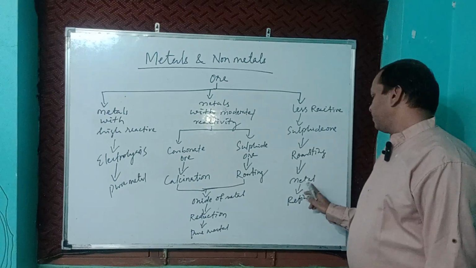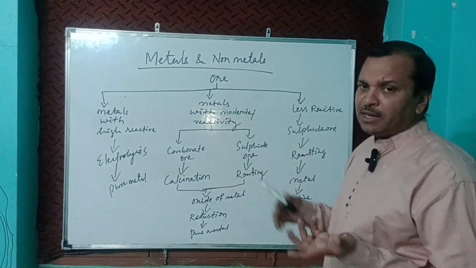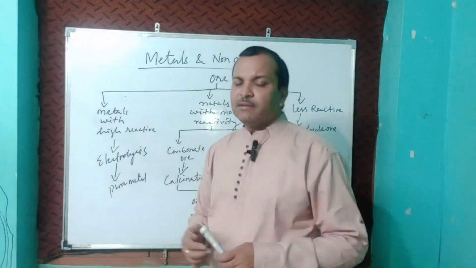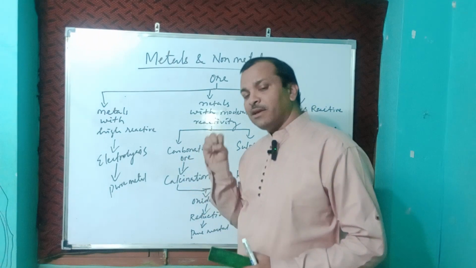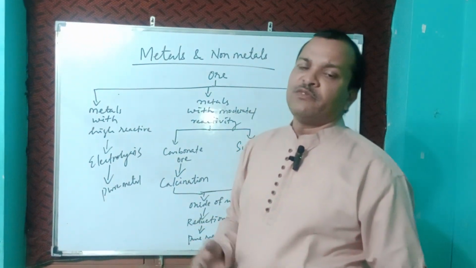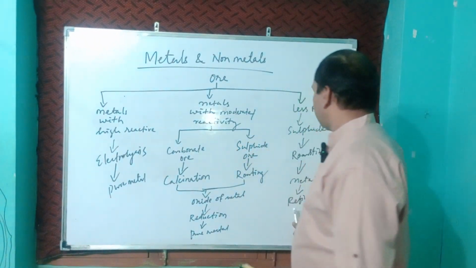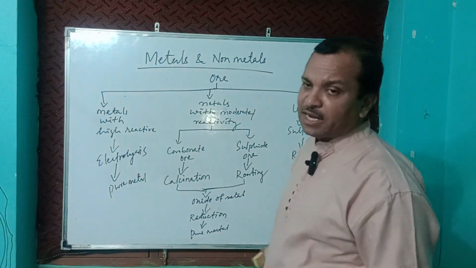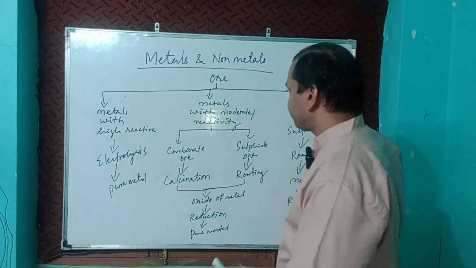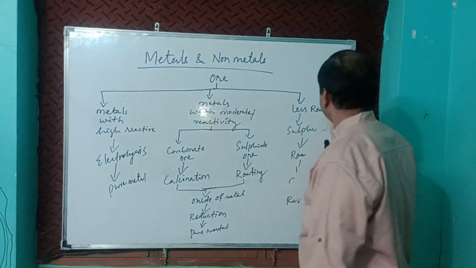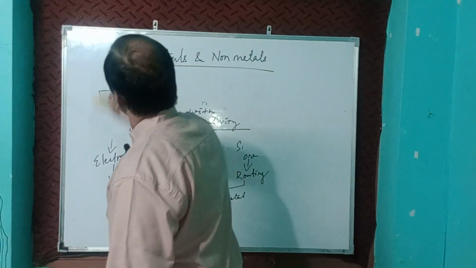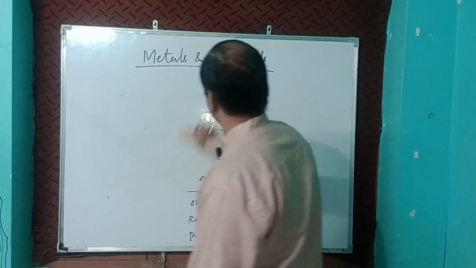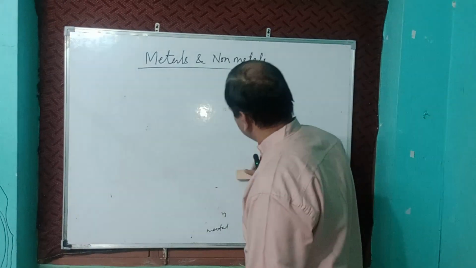Then we will get the metal. The metal is refined, and the impurities left over are removed in the process of refining. Then we will get pure metal. Shall I erase? We have to remember this.